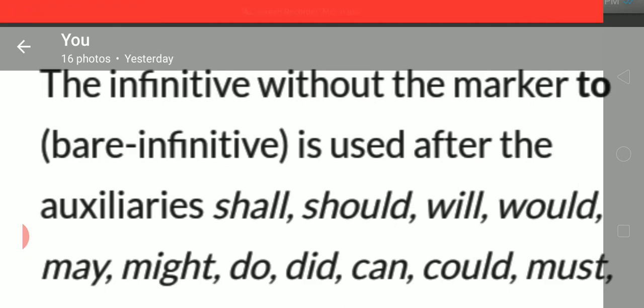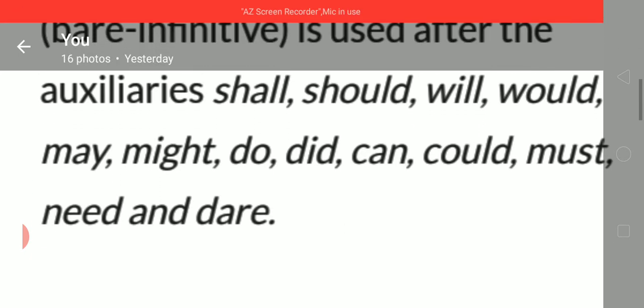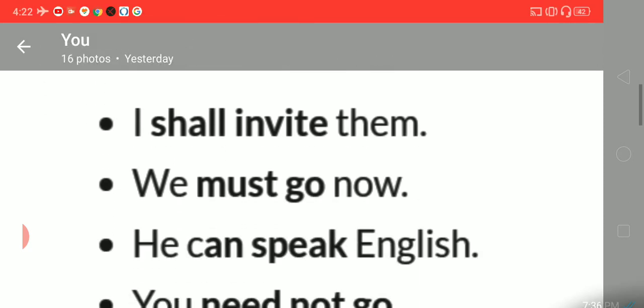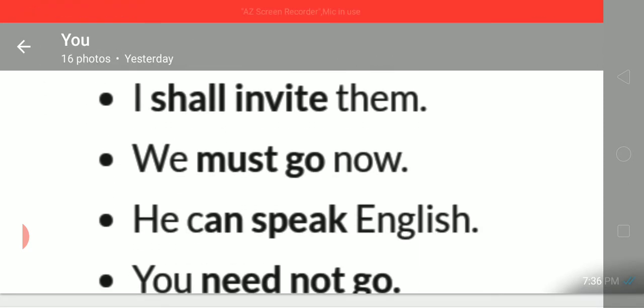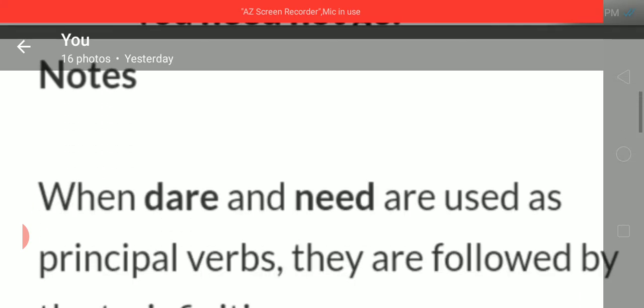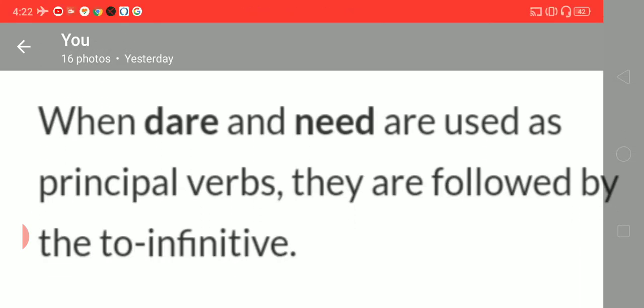What are the auxiliaries? Shall, should, will, would, may, might, do, did, can, could, must, need and dare. So example you can see, I shall invite them. We must go now. He can speak English. You need not go. And note, when dare and need are used as principal verbs, when they occur as the main verbs, they are followed by the to infinitive.